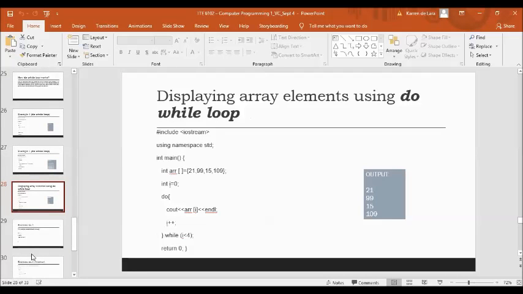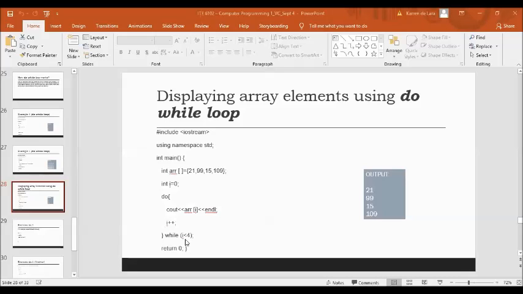So next, displaying array elements using the do while. So we have include iostream, using namespace std, int main, int r. So again, we use as the data type integer, r as your array name, and then square bracket. Then we have the elements 21, 99, 15, and 109. Int I is equal to 0, do cout r[i], then we're going to display the value of your array element here, and then we're going to use the increment operator while I is less than 4.